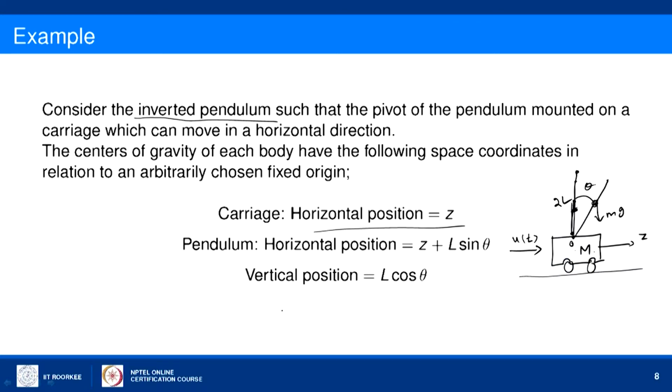So, the vertical position at any angle theta is L cos theta and L sin theta is the horizontal movement. Now, if you differentiate the displacement 2 times, we will get the acceleration in that direction. So, we will formulate the equation of motion of this pendulum in the following way.